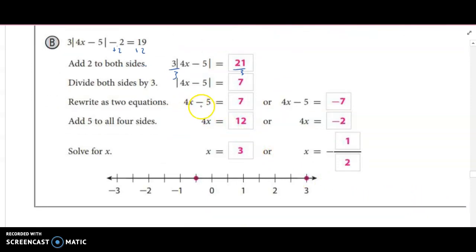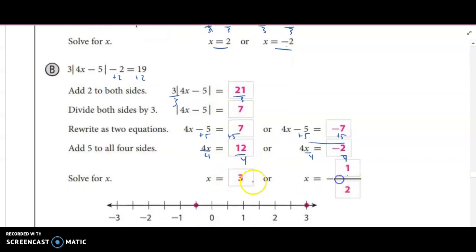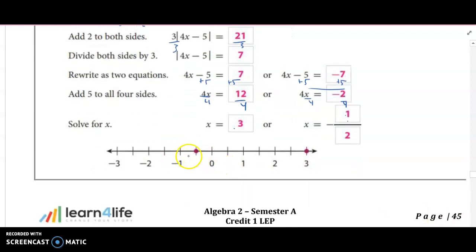And then we just go about solving for x. Add 5 to both sides, divide by 4. We get x equals 3. Add 5 to both sides, divide by 4. Or x equals negative 1/2. Notice, something that I see a lot of students do is they get one solution and they say, okay, well the other one's just the negative. Well, that's not always true, okay? Sometimes that happens, but other times our two solutions are two completely different numbers. We can't just change one of them to negative, okay? So our two solutions are negative 1/2 or 3, all right? So they're just 2 dots on the number line.